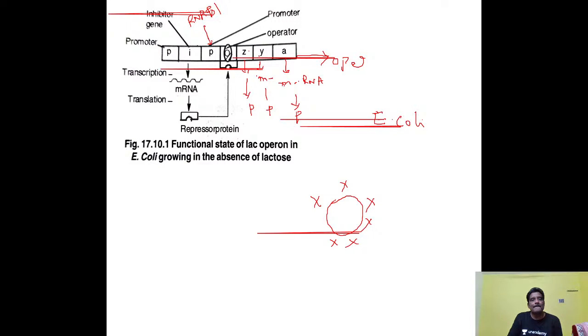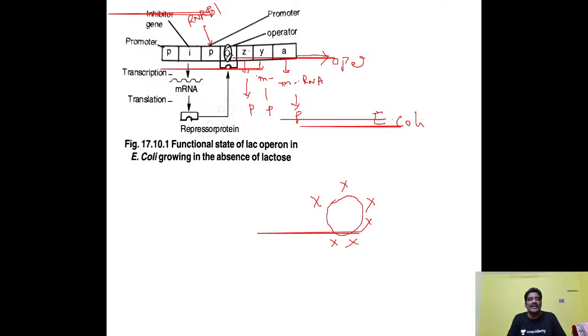So it will be switched off. Gene expression will not be there now. So the Lac operon will be switched off. And the Y gene is here. The Y gene is important for secreting permease, by transcription of DNA to mRNA and by translation synthesizing that permease. But permease is not formed here. Why? Because the structural genes will not function here.